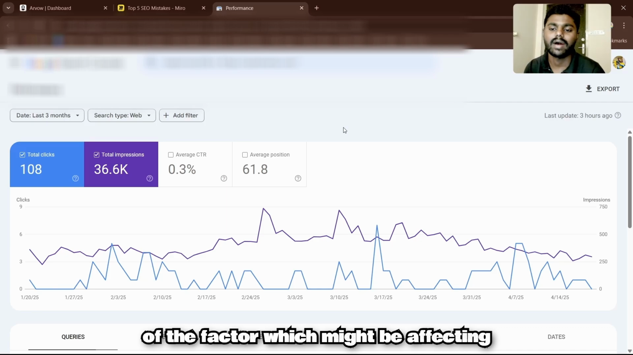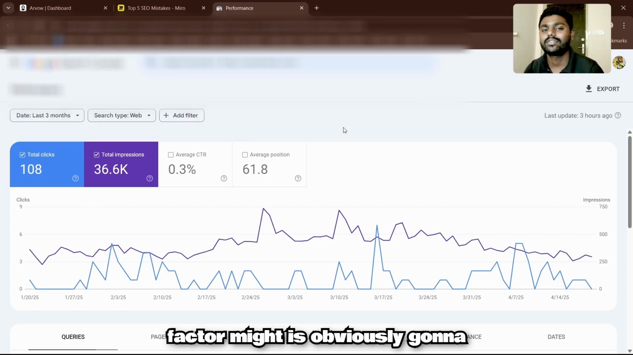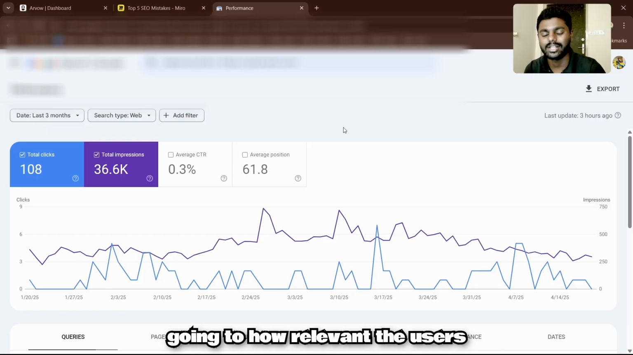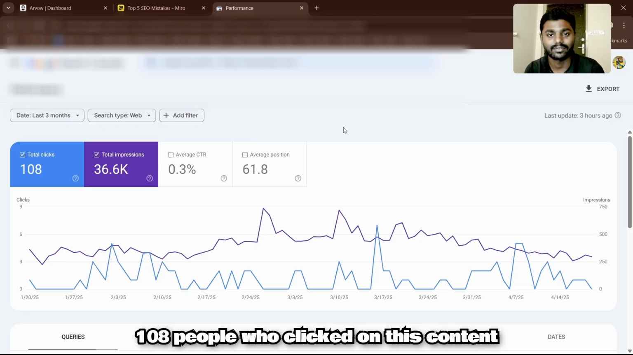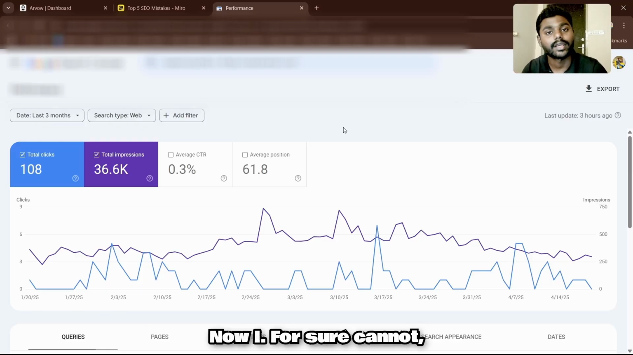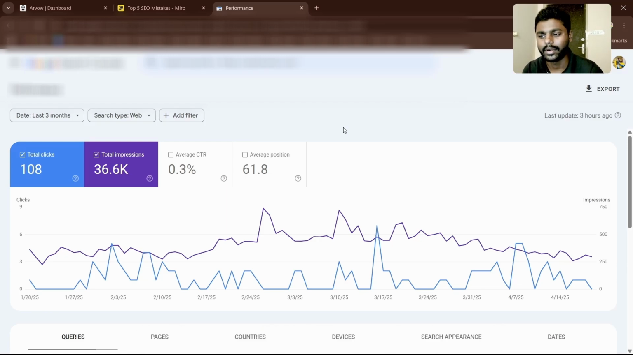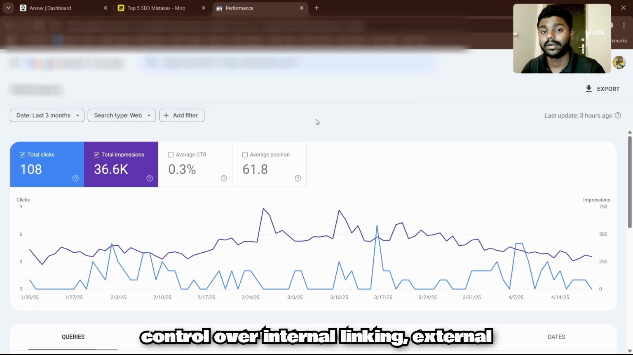One of the factors which might be affecting this is the internal and external links, backlinks and external links, and the relevancy of the content. The second factor is obviously the meta title and description, and how clickbait you are going to write, and how relevant the users are who are clicking on this content. Did the 108 people who clicked on this content stay and engage in the blog? I for sure cannot control the user engagement, because it's up to the people reading the blog article, but I have control over internal linking and external linking.